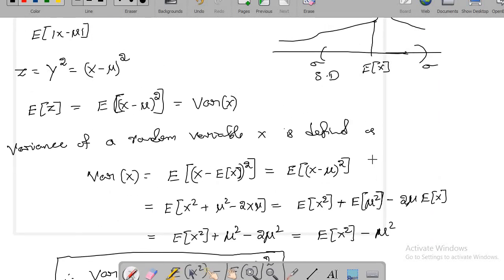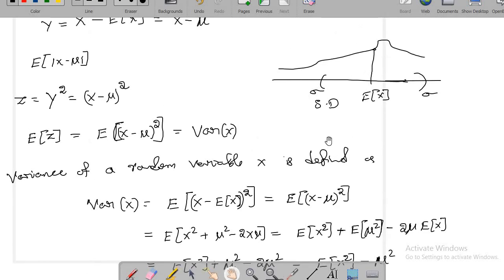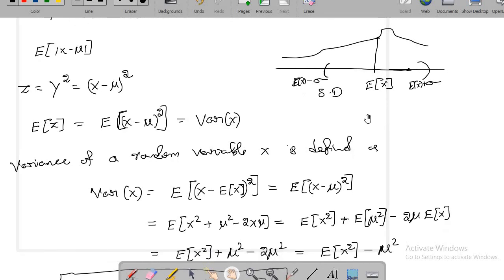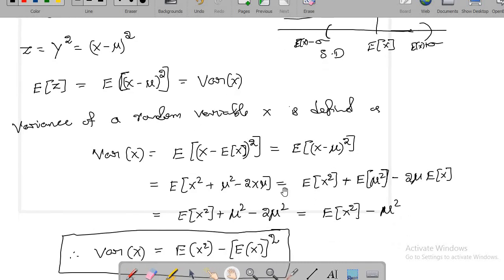So this standard deviation will tell you the distribution about the mean, like how far it's going to be, from expected value minus delta to expected value plus delta. Okay, so it means your expected value, minimum it can go up to here and maximum it can go up to there. So that's what you can say.